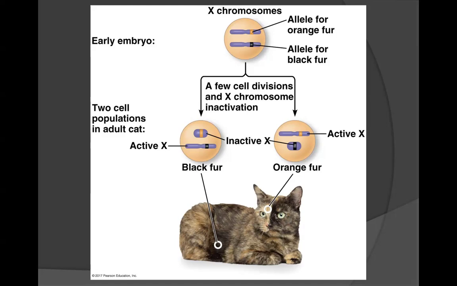After a few rounds of cell division, the X chromosome would undergo X inactivation. In some instances, the active X would be the one with black fur, so the black fur traits would be expressed, and the X chromosome for the orange fur would be silenced, and we have vice versa in the other groupings of cells. As a result, we have some groups of cells that will express the maternal coloring and other cells that will express the paternal coloring. This leads to the formation of a mosaic as seen in the diagram below.